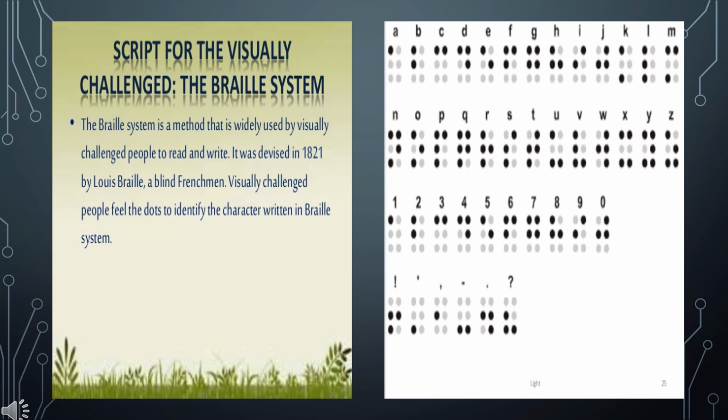Visually challenged people. People are said to be blind or visually challenged when they cannot see. It has been observed that with the loss of sense of sight, the other senses of the blind person increase, especially the sense of touch. Louis Braille, himself a visually challenged person, invented in 1821 a method to exploit this improved sense of touch so that blind persons could read. The present Braille system was adopted in 1932.